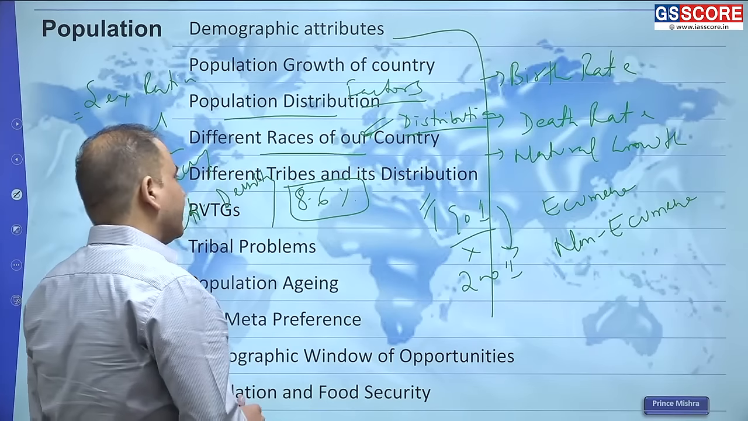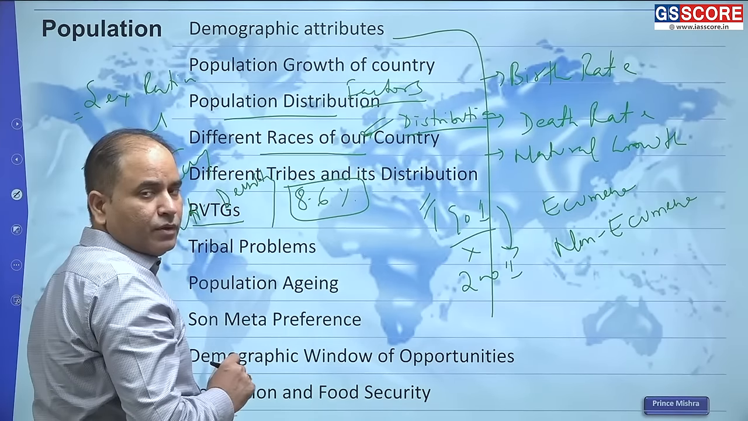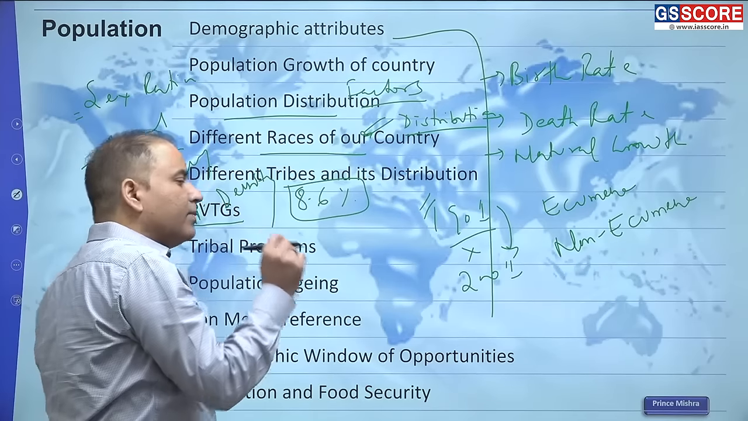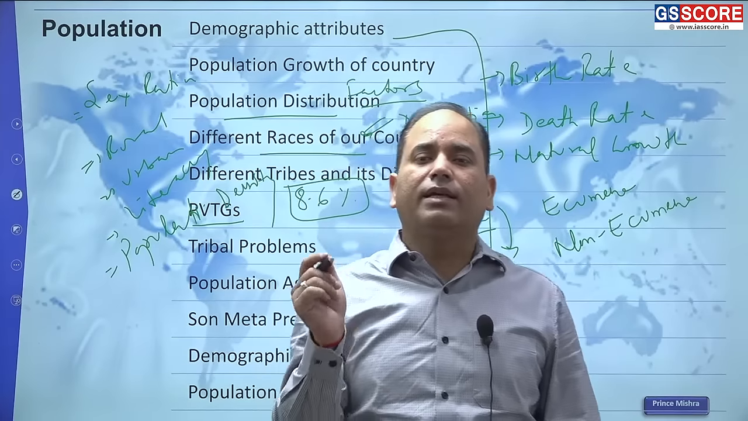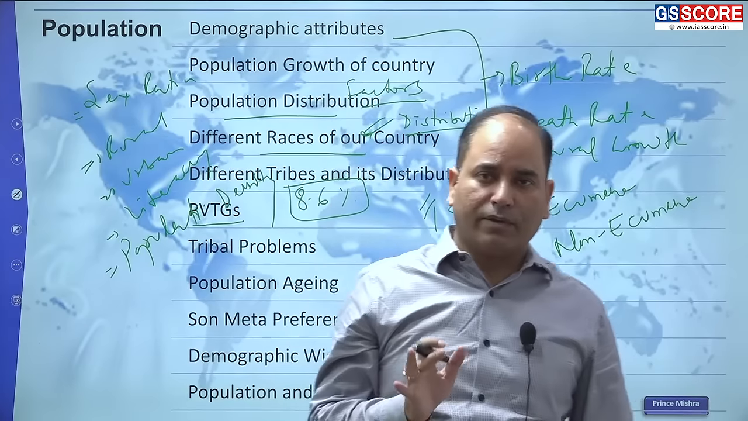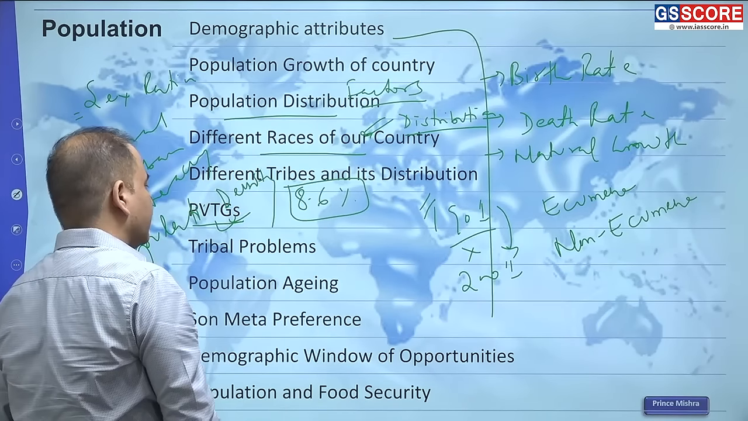Then within these tribes, we have the particularly vulnerable tribal groups. So who are these particularly vulnerable tribal groups? How are some of the tribes being categorized as particularly vulnerable tribal groups? So these are the things that you are supposed to study.